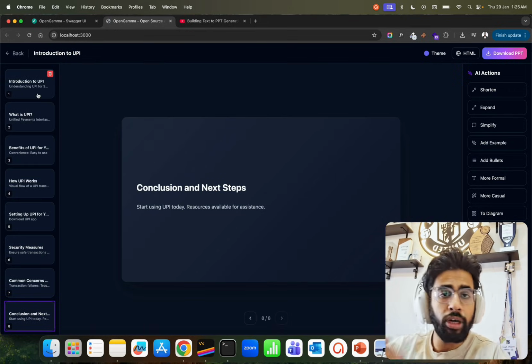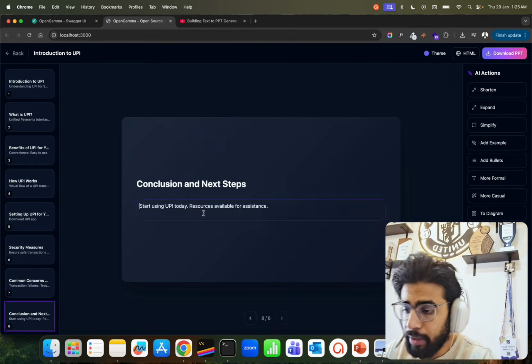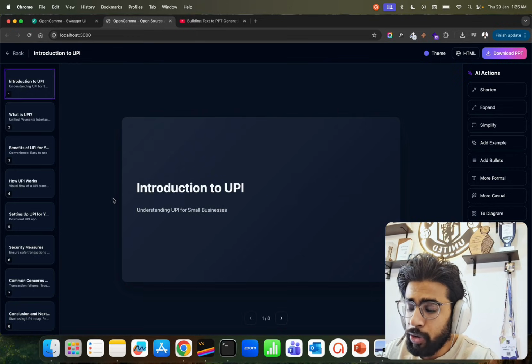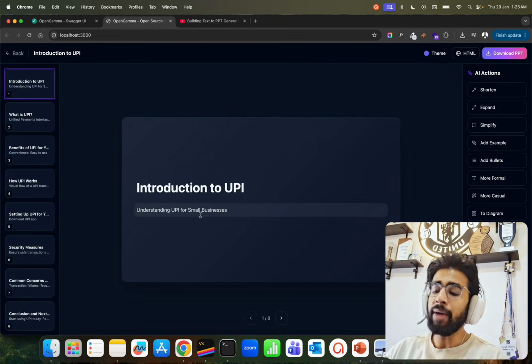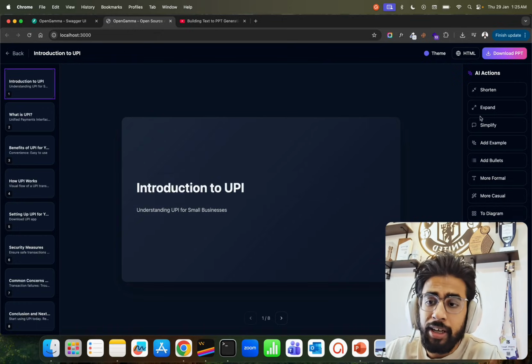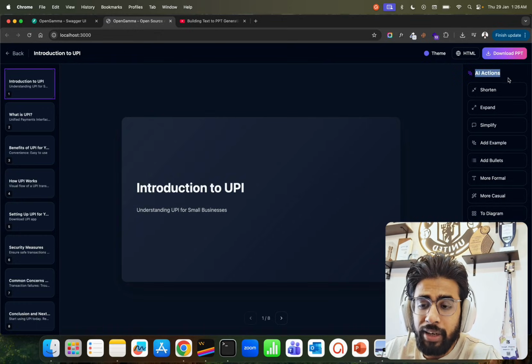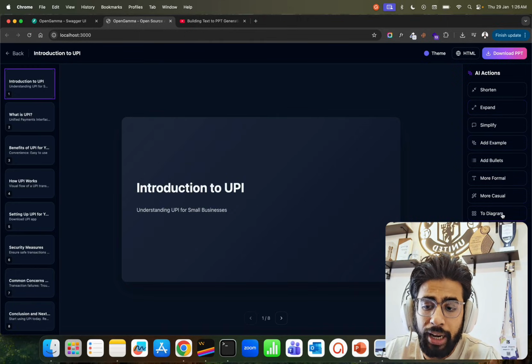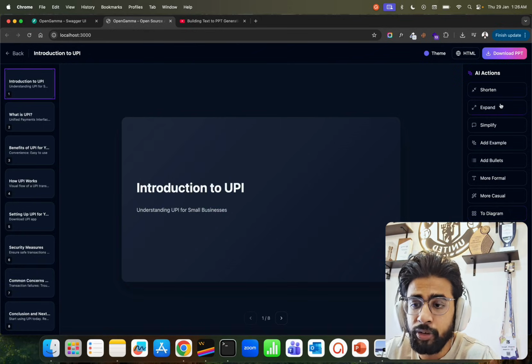So the left hand side is all about the slides, and you also have content. Now let's say I come back to this slide and say, okay, I'm not happy with this text over here, it has very little text. So we also have AI actions on the right hand side, where we have shorten, expand, simplify, add example, add bullets, more formal, more casual, to diagram. It also adds a diagram. Let's say I click on expand.